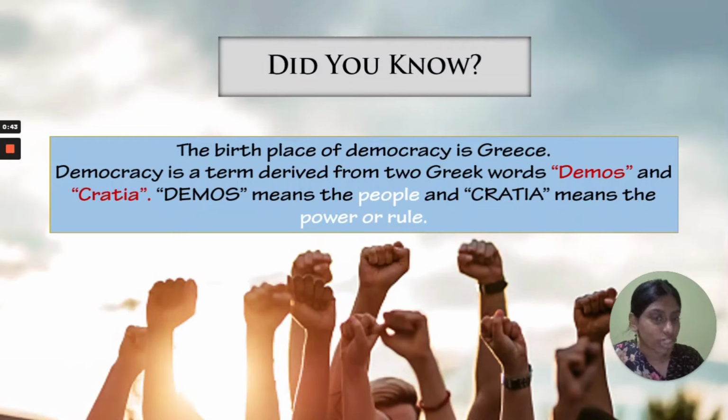Where did the word democracy come from? The birthplace of democracy is Greece. So democracy is derived from the Greek words demos and kratia. What is the meaning of demos? Demos means people and kratia means power or rule. So in short, democracy means the power of the people.